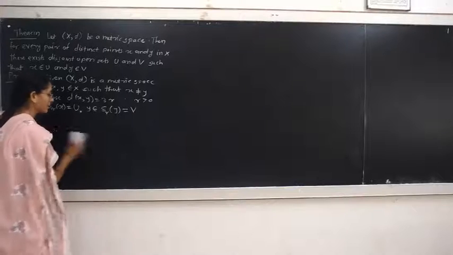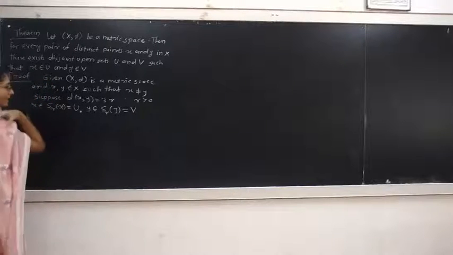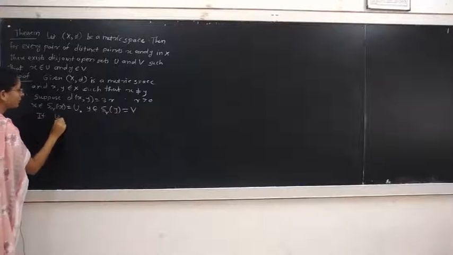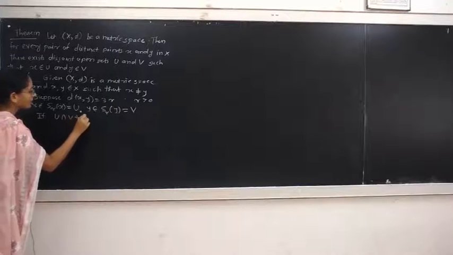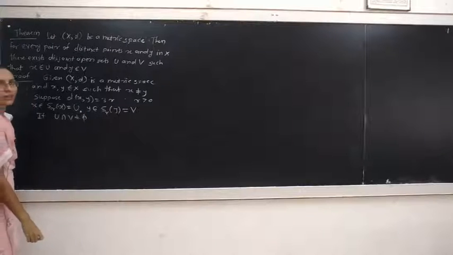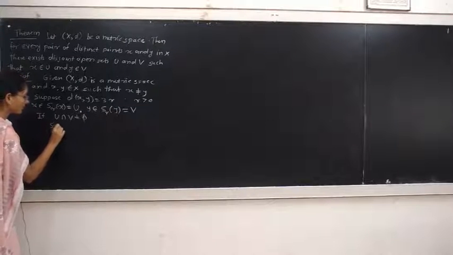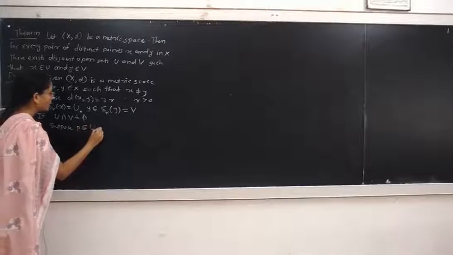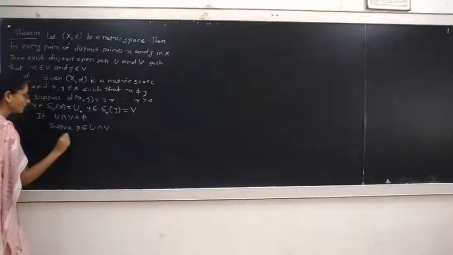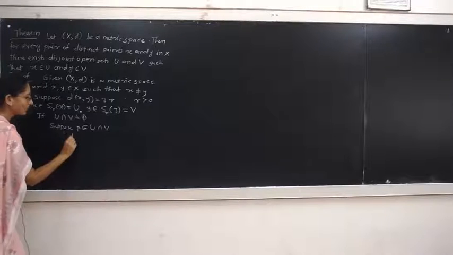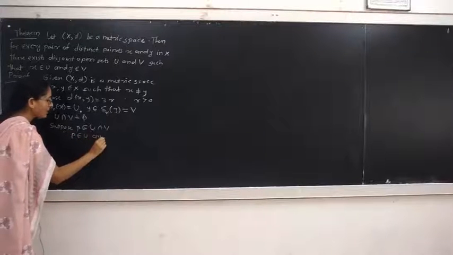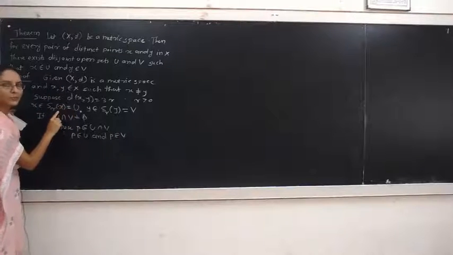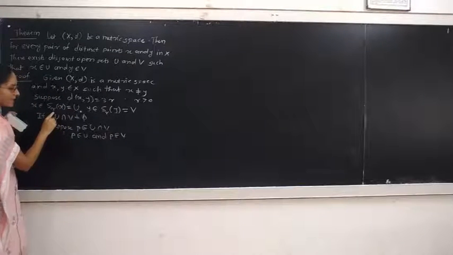But suppose they are not disjoint. If U intersection V is non-empty, suppose the point P belongs to U intersection V. Therefore, P belongs to U and P belongs to V. U is the open sphere with center at x and radius r.